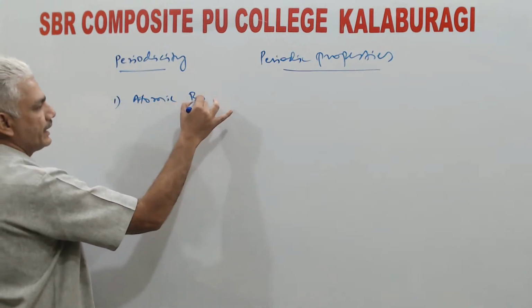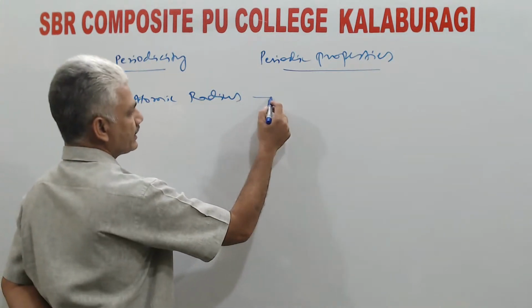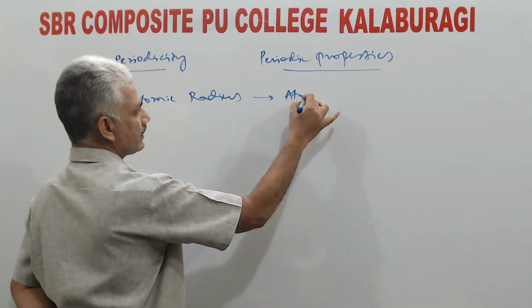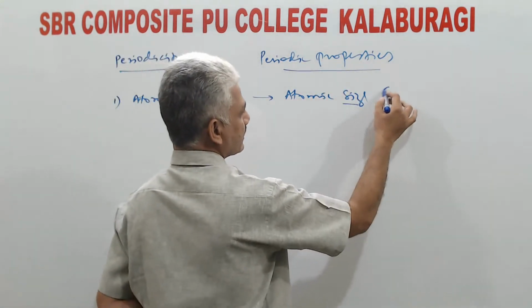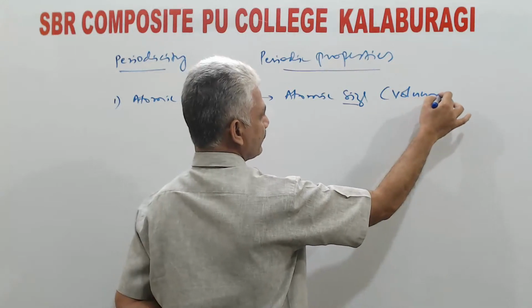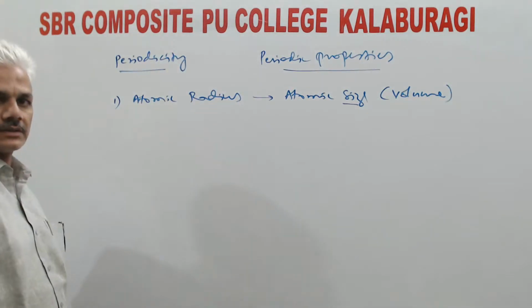Atomic radius. In turn, this atomic radius is responsible for atomic size. Generally, size means we take it as equal to volume. Volume is based on the radius of the element.